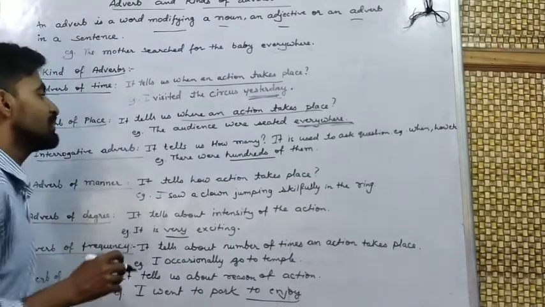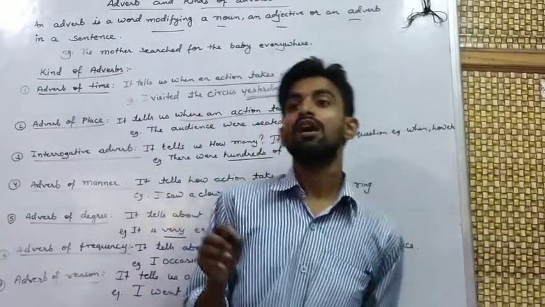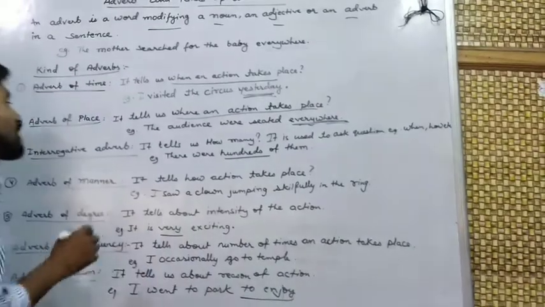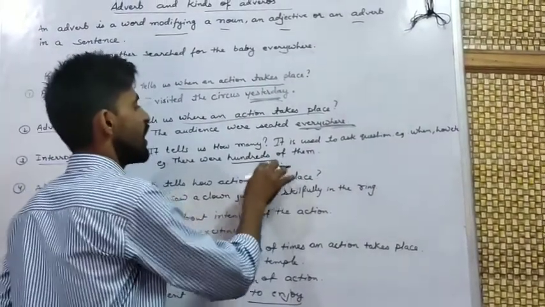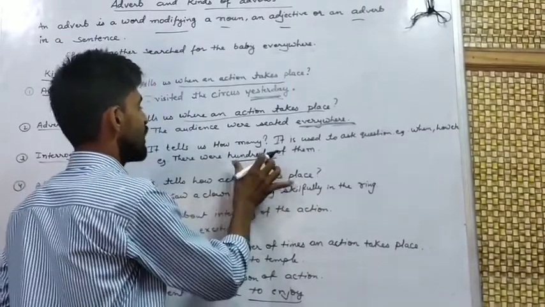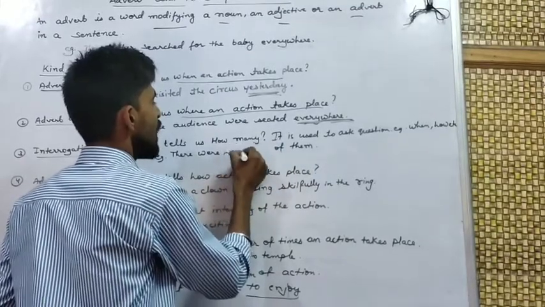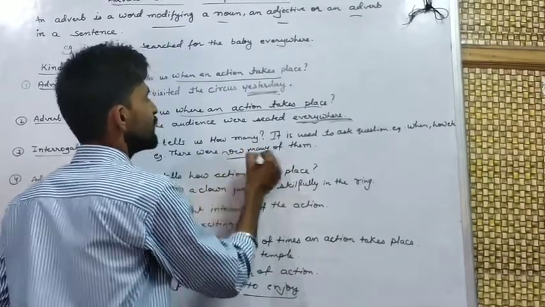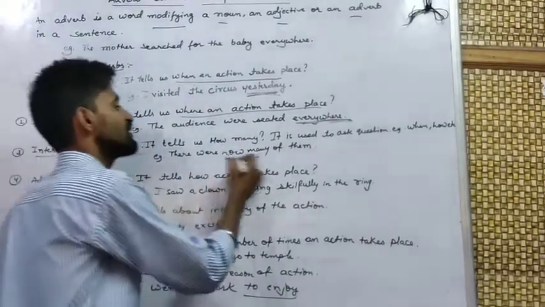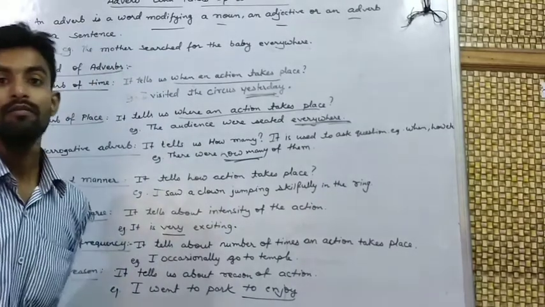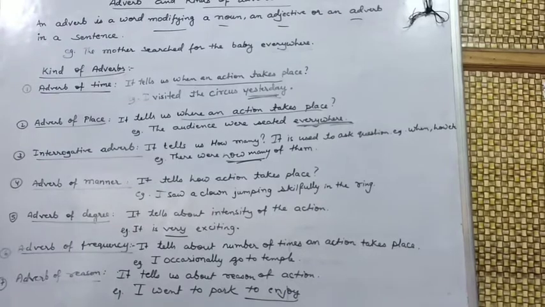For example: there were how many of them? The answer will be 100, but how many is the interrogative adverb, which is used to ask questions.